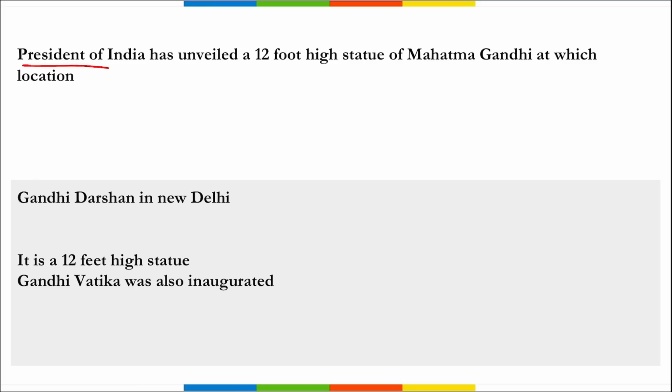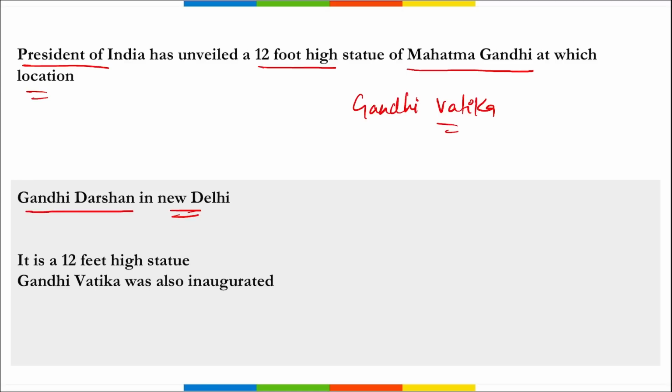Next is, President of India has unveiled a 12-foot high statue of Mahatma Gandhi at which location? So remember, apart from this 12-foot high statue of Mahatma Gandhi, Gandhi Vatika was also inaugurated, at Gandhi Darshan in New Delhi, that is near Rajghat, correct? At this Gandhi Vatika, the 12-foot high statue of Mahatma Gandhi was inaugurated. Correct.